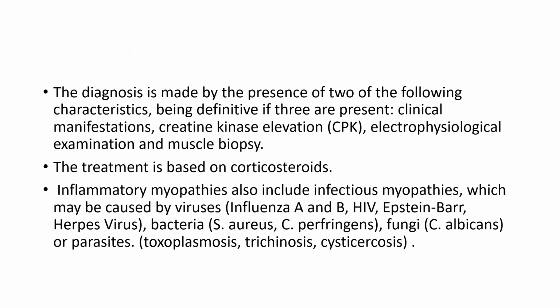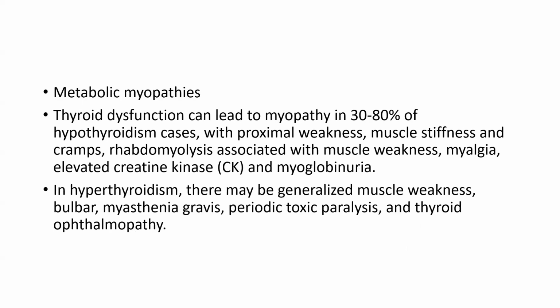Inflammatory myopathies also include infectious myopathies, which may be caused by viruses like influenza A, B, HIV, Epstein-Barr herpes virus, then bacteria like Staphylococcus aureus, Clostridium perfringens, fungus like Candida albicans, and parasites like toxoplasmosis, trichinosis, and cysticercosis.